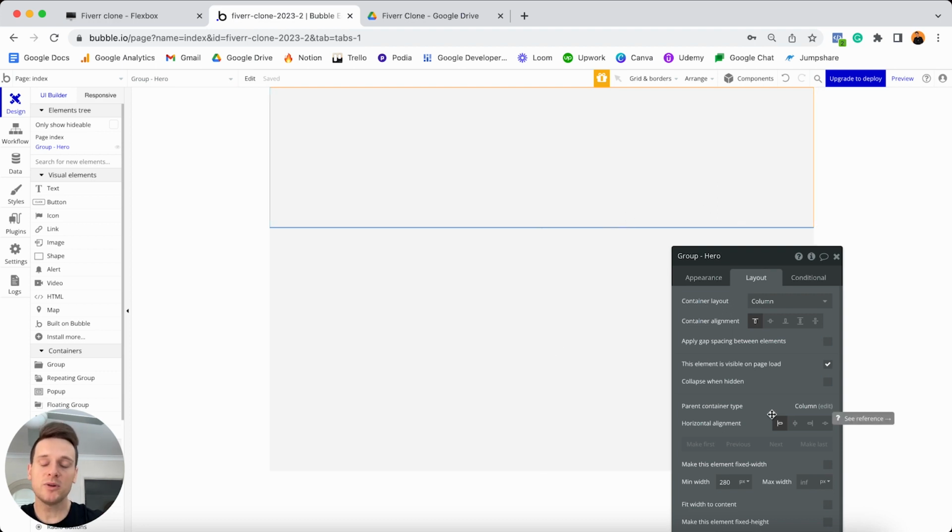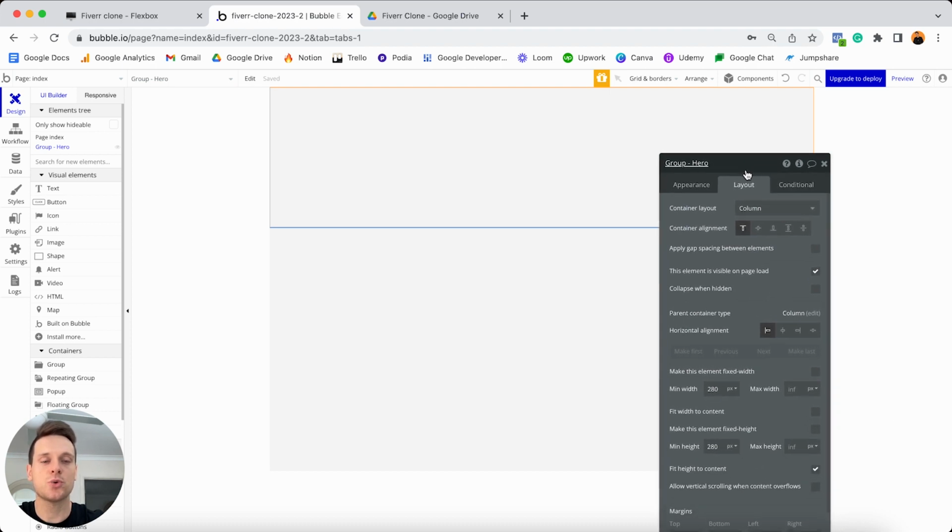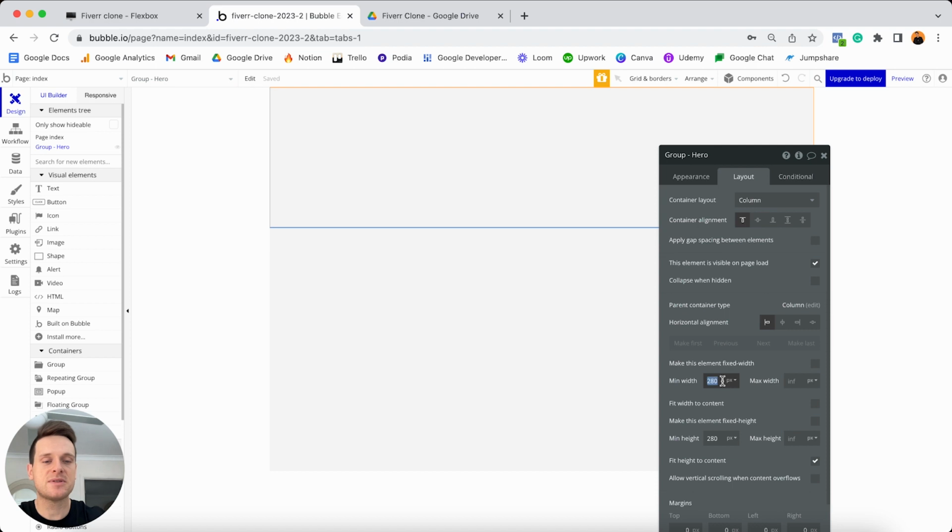Now, when we're building fully responsive applications inside of Bubble, there's a particular setting you're going to hear me use time and time again throughout this tutorial today, and that is the value we should also set for our minimum width. So if I was to set the minimum width here to be 0 and leave the maximum width to infinite, that just means that regardless of how small or large the page is, this group here is going to be fully responsive. Because if its minimum width is 0, it can shrink down to literally 0 pixels. Whereas at the same time, if its maximum width is infinite, it can scale up to whatever size the page